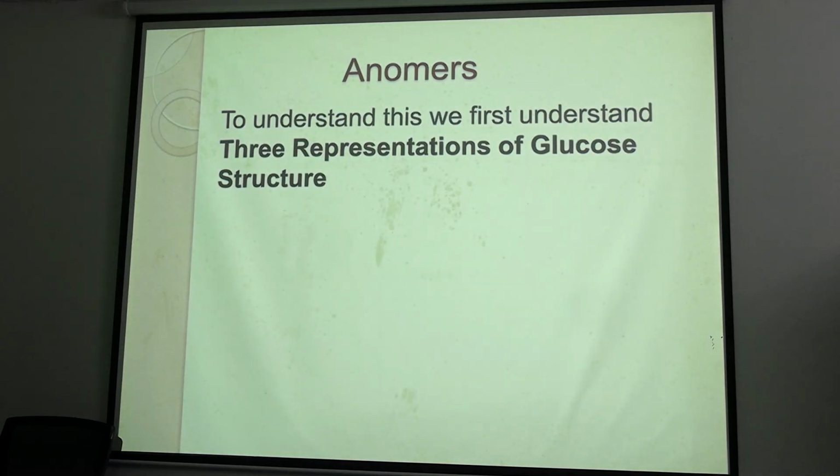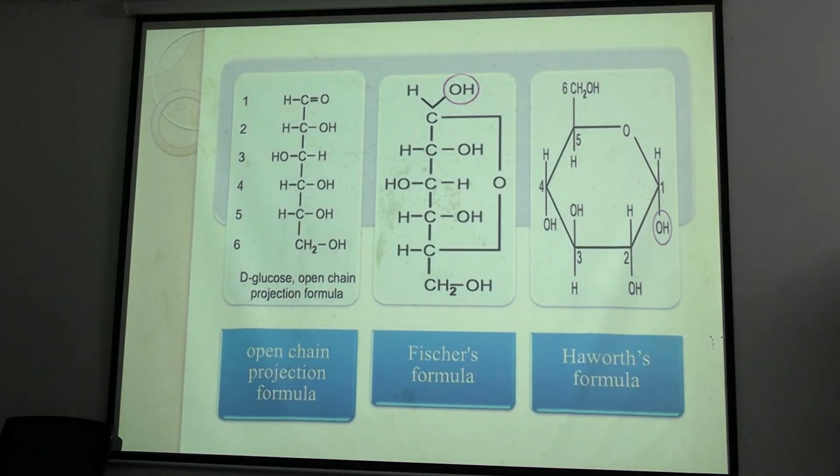Now coming to anomers. To understand anomers, we have to understand the structure of glucose. Emil Fischer suggested the open chain structure and the hemiacetal structure, or the rectangular ring structure, of glucose. Emil Fischer was awarded the Nobel Prize in 1943.